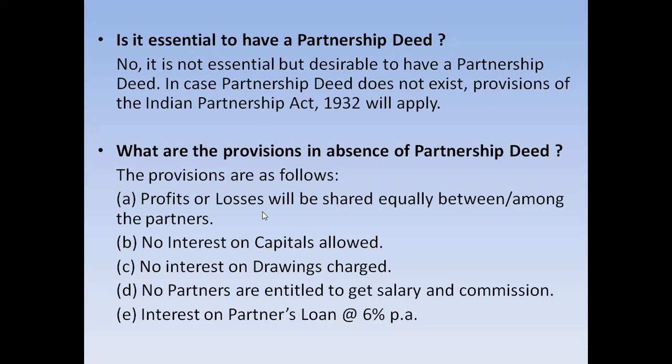And if any partner is providing loan or advance to the partnership firm, then the interest on such loan or advance is to be provided at the rate of 6% per annum. And this interest on partner's loan is a charge against profit, so it should be deducted before the net profit is calculated.